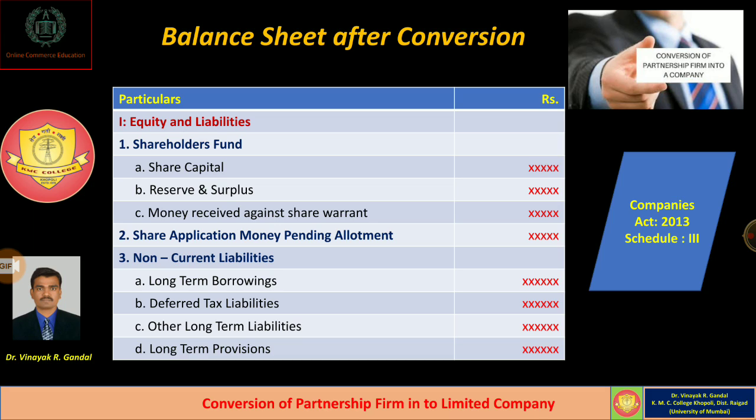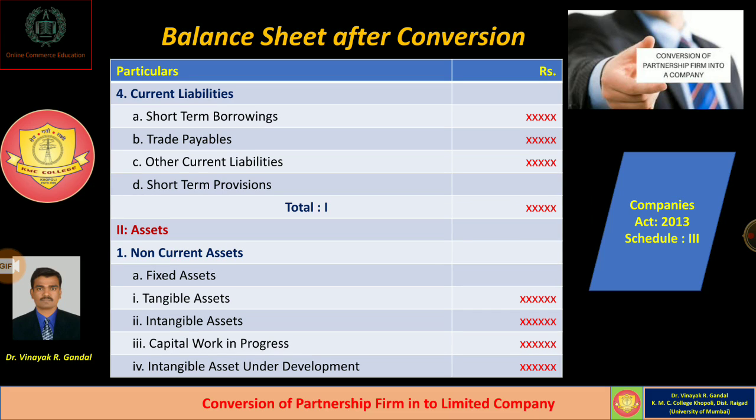And third, we have to record whatever non-current liabilities the company has after conversion, and it consists of long-term borrowings like debentures, term loans, etc., deferred tax liabilities, other long-term liabilities, and long-term provisions. Whatever long-term provision is created by the company after conversion should be mentioned under the heading of long-term provisions. Okay. Then